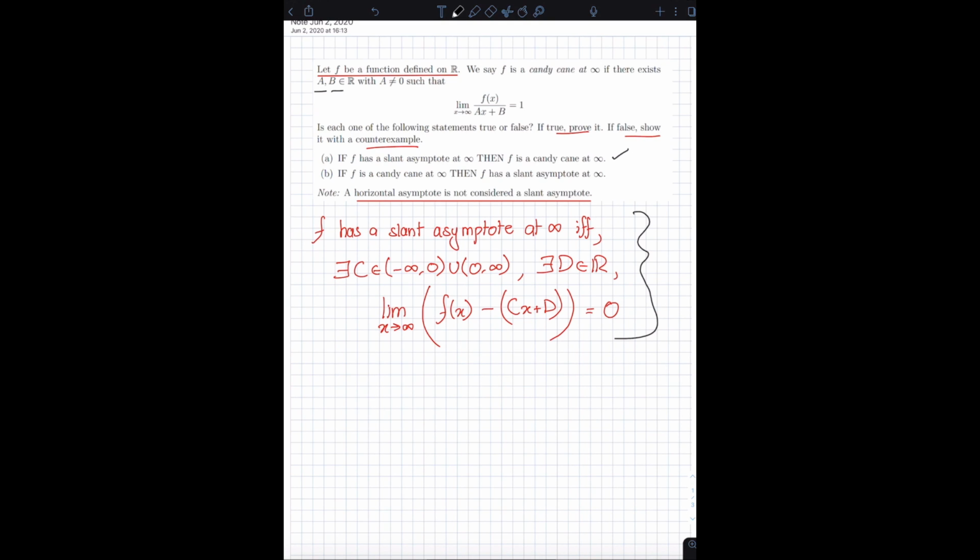What part B says is that if f is a candy cane at infinity, then f has a slant asymptote at infinity. In other words, if we can assume that there exists a non-zero real number a and a real number b such that the limit as x approaches infinity of f of x divided by ax plus b is equal to 1, can we also conclude that this condition is satisfied? Okay, so in this video, I'm only going to present the solution to part A, and I'm going to leave part B to you.